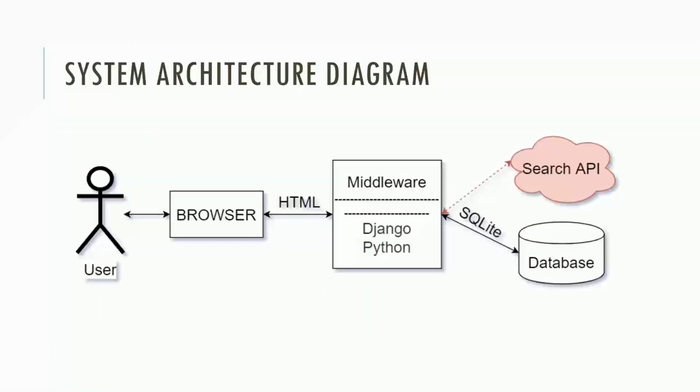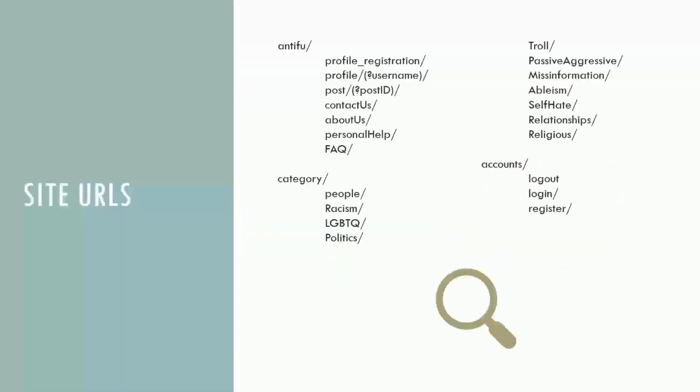The final architecture design has remained pretty much the same with the exception of the search API that was decided to be excluded. In its place we have jQuery to return content related to the search. The website URLs that made it to the final cut are these. Antifu is the home URL. Category contains all the different categories, and finally accounts, which is responsible for the user authentication.